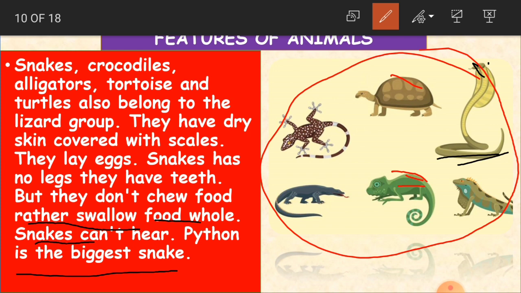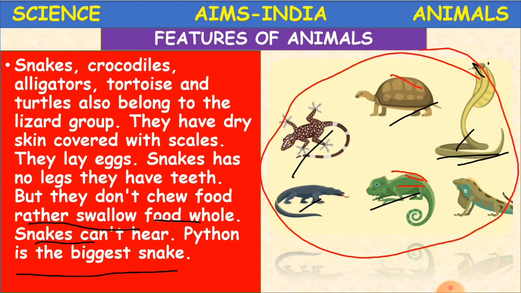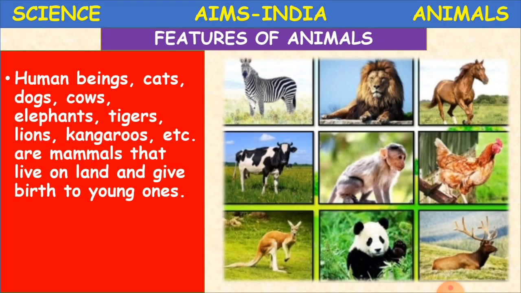As you can see here, the tortoise and this chameleon, snake, lizard and all that, crocodile, all these belong to the lizard group. And here are some other animals like human beings, cats, dogs, cows, elephants, tigers, lions, kangaroos and etc. So they are also mammals that live on land and give birth to young ones.